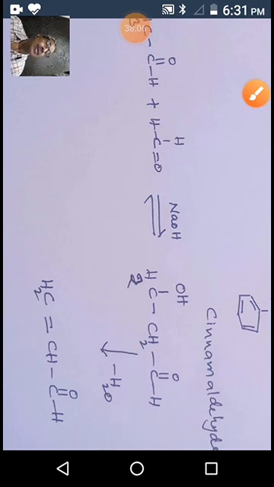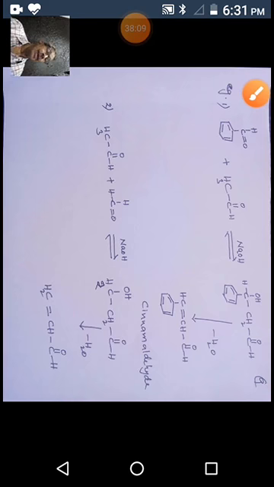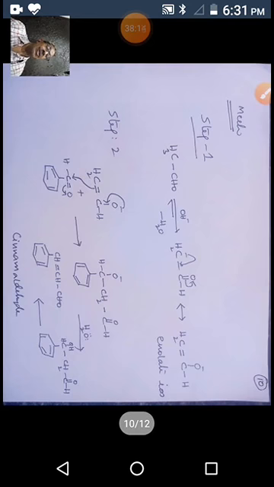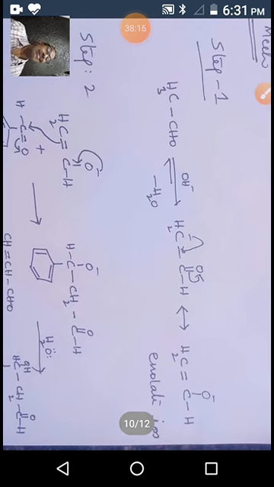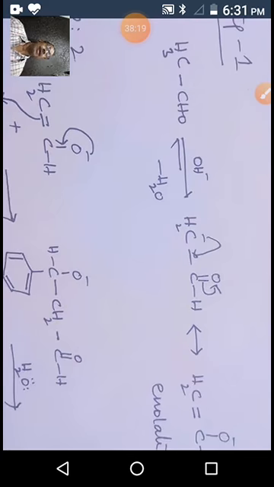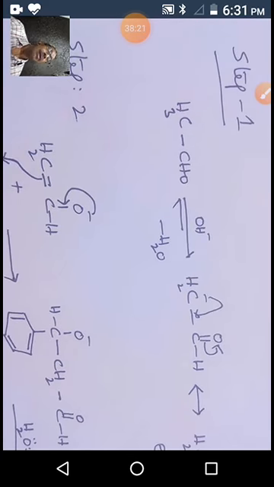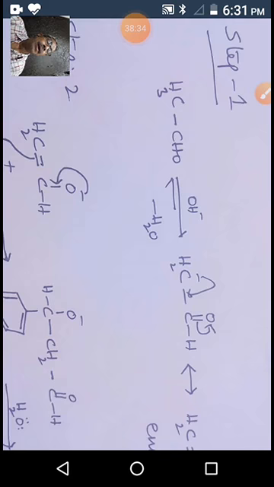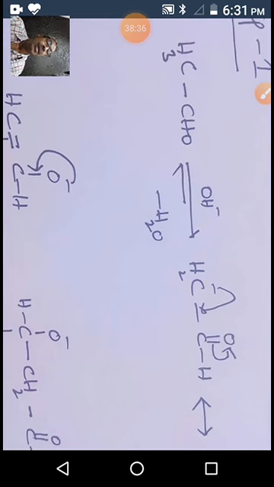So what is the reason? What is the explanation? To explain well, we have to understand the mechanism of this reaction. We'll take the first reaction as the mechanism for crossed aldol reaction between acetaldehyde and benzaldehyde. In the first step, in presence of base, a proton is abstracted from acetaldehyde. Why? Because benzaldehyde doesn't have any alpha hydrogen. Only acetaldehyde has alpha hydrogen.